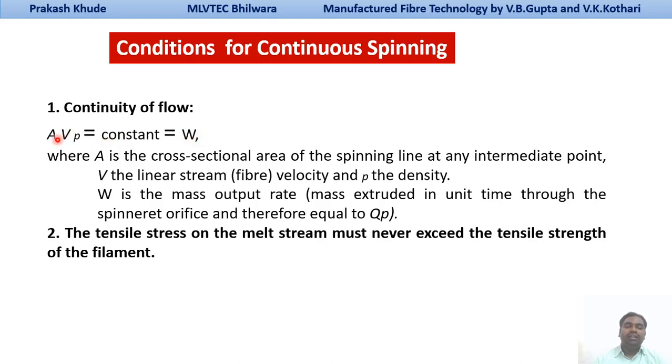Here A is the cross-sectional area of the spinning line at any intermediate point, V is the linear stream velocity or fiber velocity, and rho is the density of the polymeric fluid. The multiplication of these should be equal to the mass output rate, that is the mass extruded per unit time through the spinneret orifice, and therefore it should be equal to W.